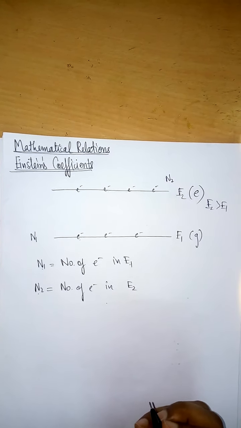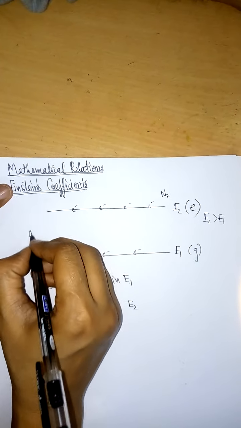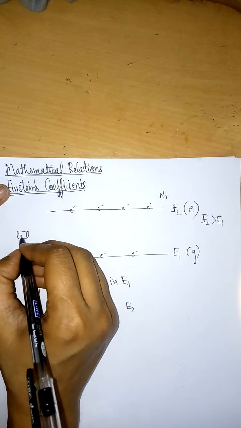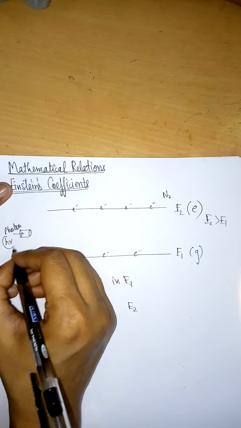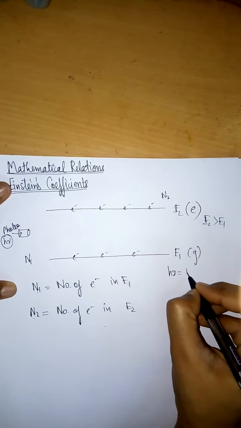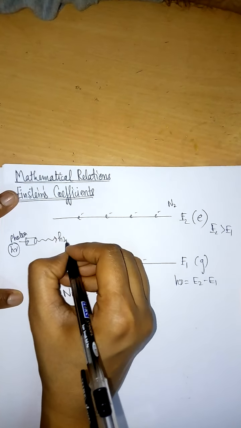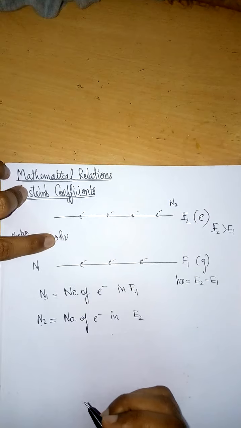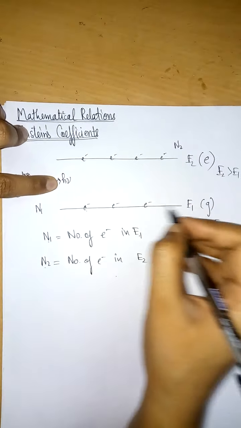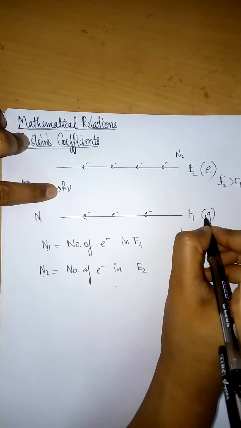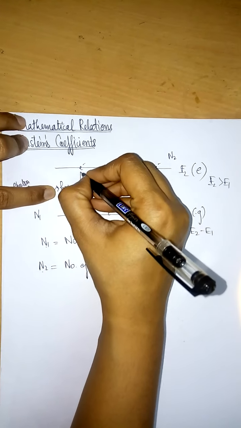Now in all three processes, that is stimulated absorption, spontaneous emission and stimulated emission, we also have an external agency which is providing photons of energy h mu, such that h mu is equal to E2 minus E1. So this h mu is provided. Now part of this h mu energy will be used by the electrons in the lower energy level, or ground state energy, and they will jump to the higher energy level.